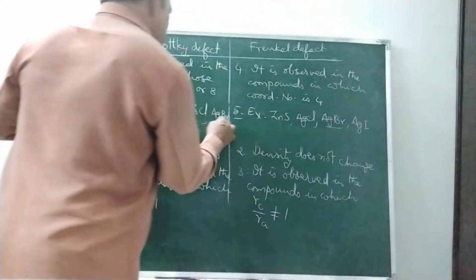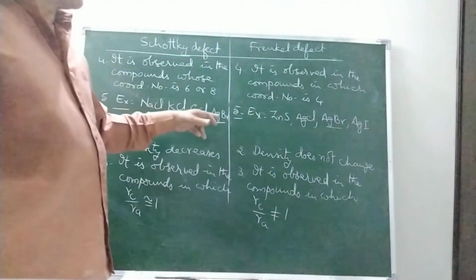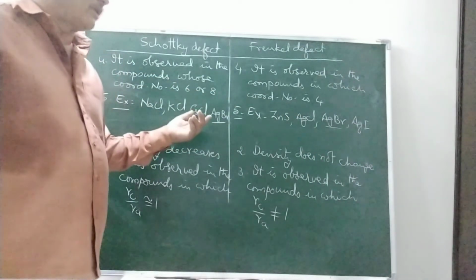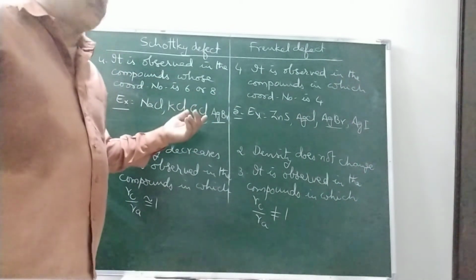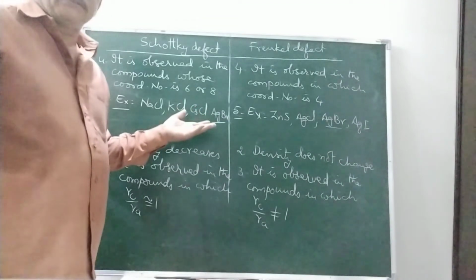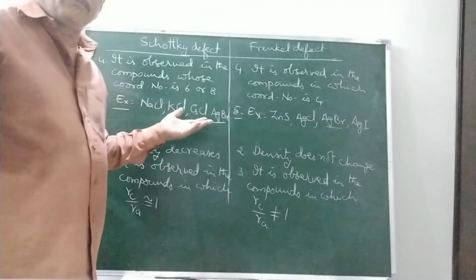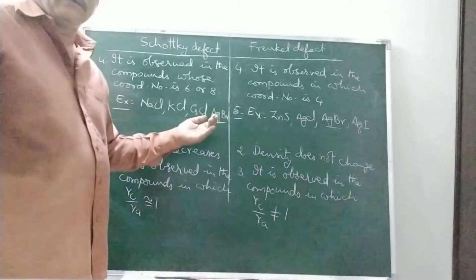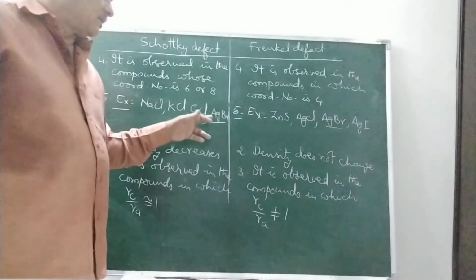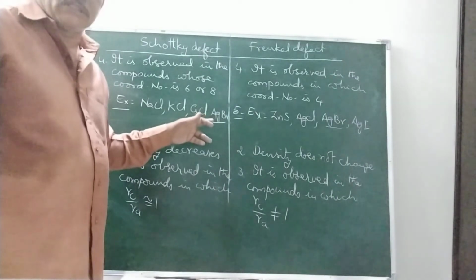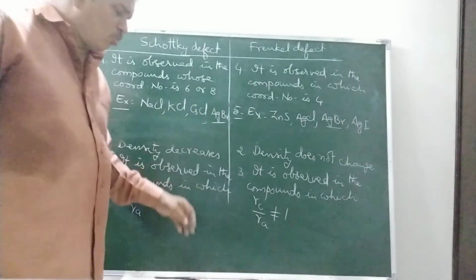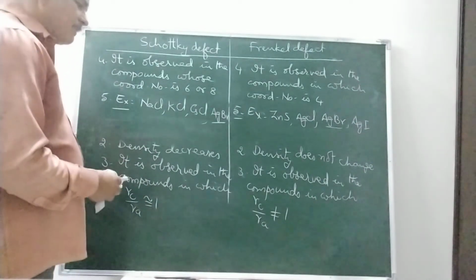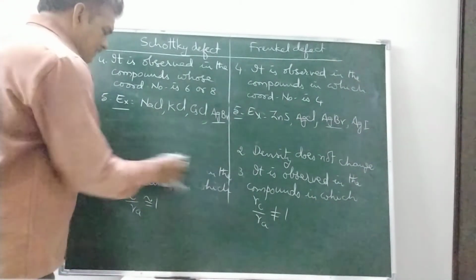So, in AgBr, both Schottky defect and Frenkel defect are observed. This is an important bit that can be given in MCET or NEET: which of the following compounds shows both Schottky defect and Frenkel defect? We have to find AgBr in the given options. That is more important. Why does AgBr show both? This will be discussed now.